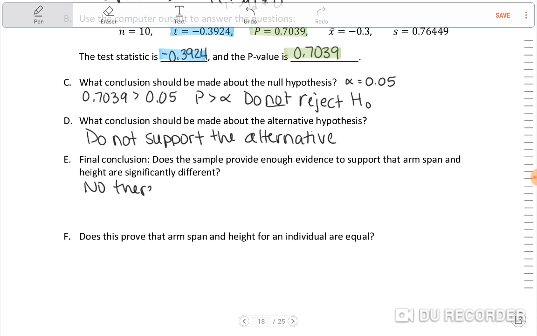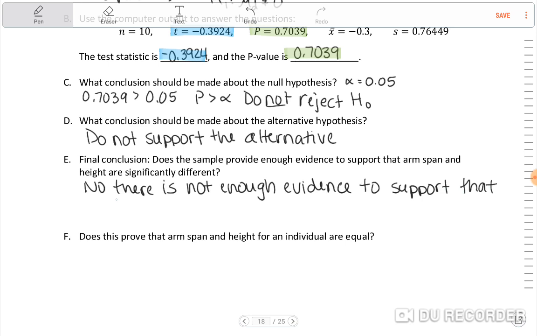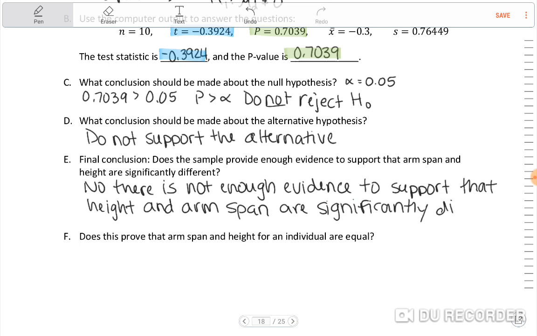No, there is not enough evidence to support that height and arm span are significantly different.